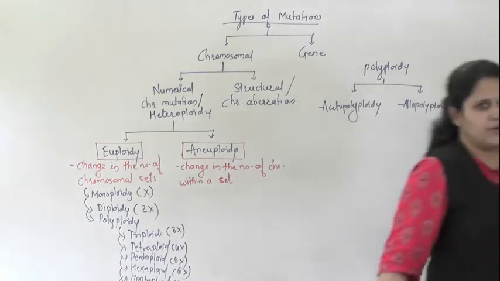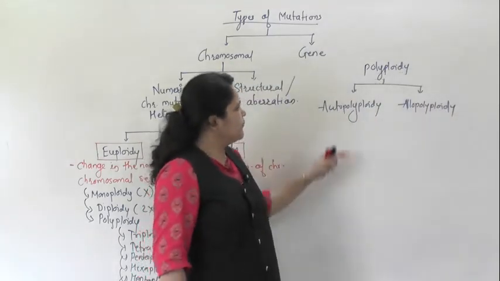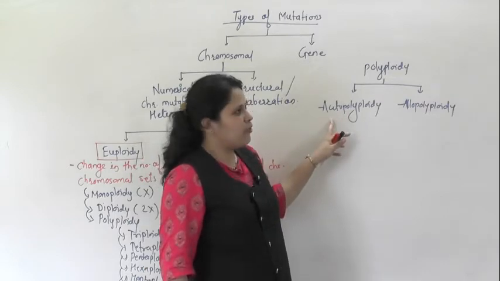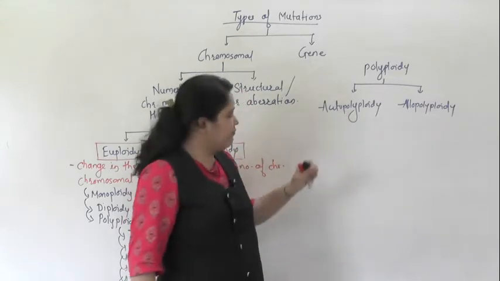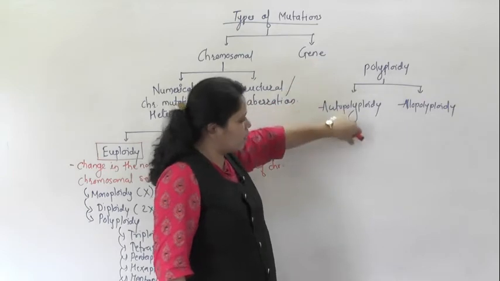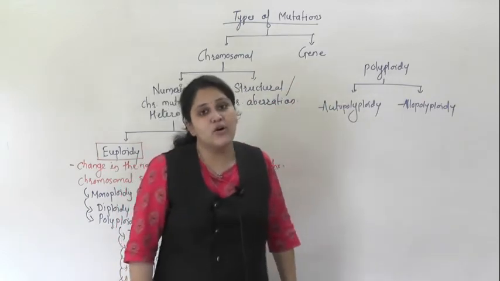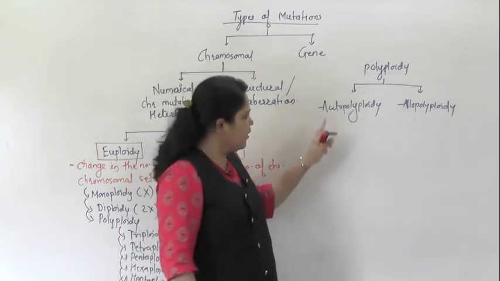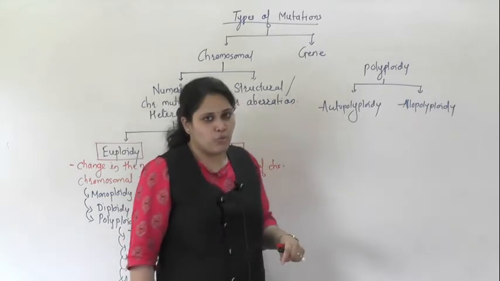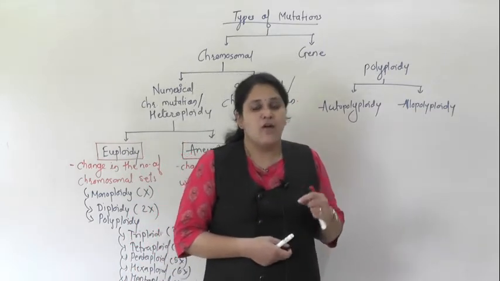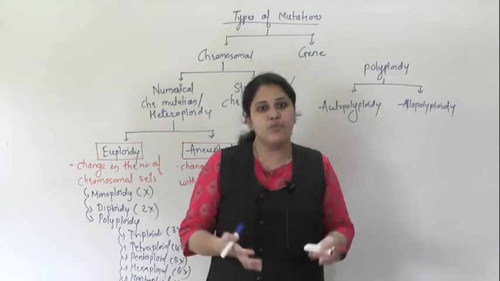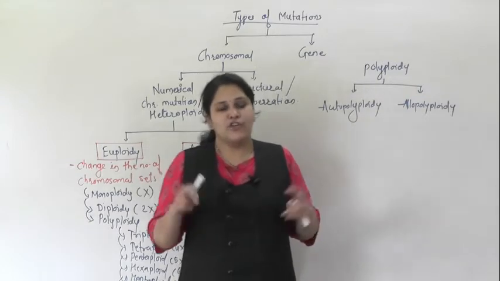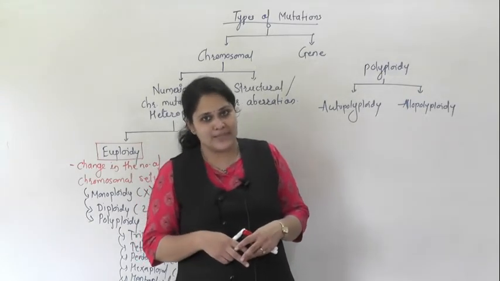It's too hot here, I'll just turn on the fan. Autopolyploidy and allopolyploidy. Now we will see why they are called autopolyploidy. Autopolyploidy means polyploids which are formed by self-duplication. It means we are not hybridizing two plants in that.